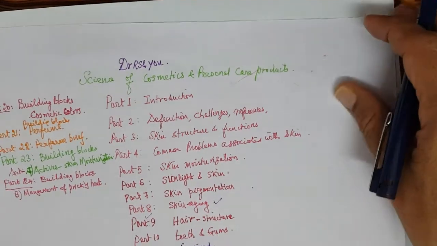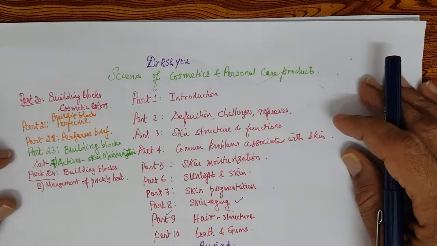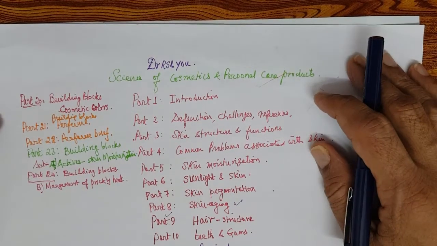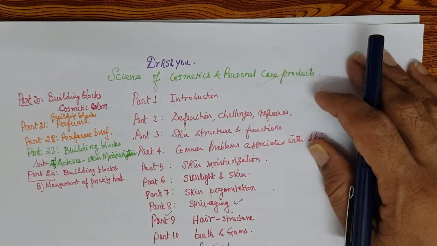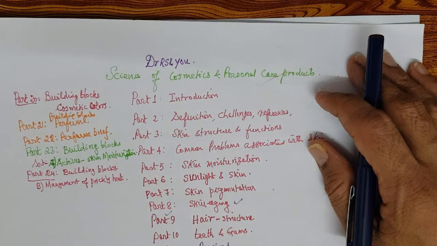Now we are discussing the building blocks, the active ingredients that can go in the product for various skin and hair conditions, oral, skin, hair conditions.